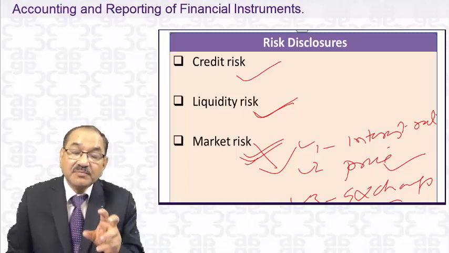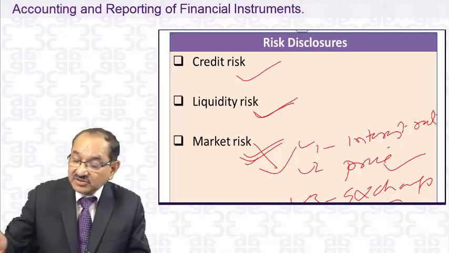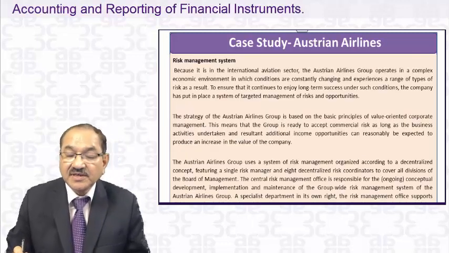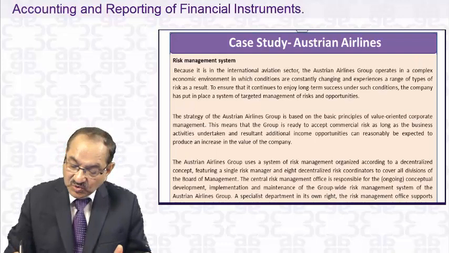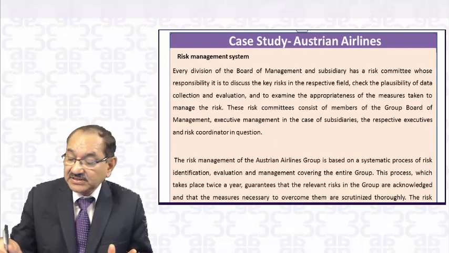So that is basically the risk disclosure under Ind AS 107, explained to you. This is one case study, of the Australian Airlines. Please go through it. It may not be that relevant for your examination.